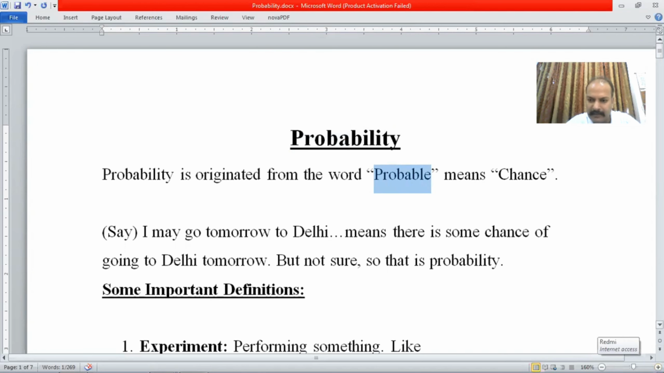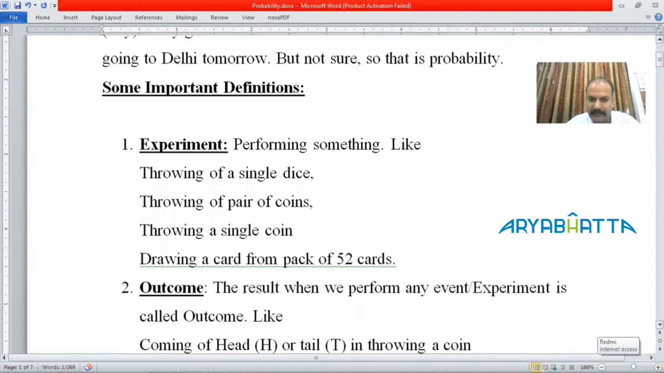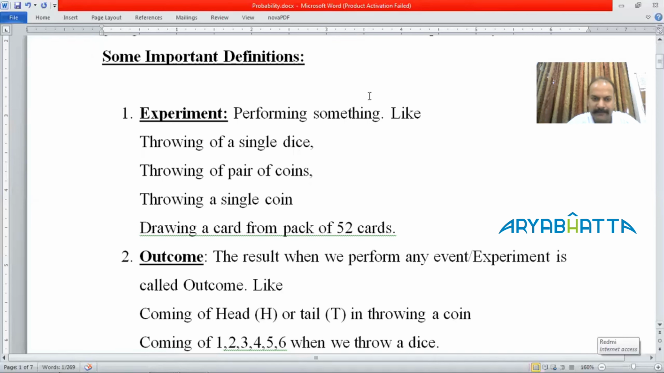Before starting probability, let's go through some definitions which are useful here. First of all, what is an experiment? Experiment means whenever you perform something, like throwing a single dice, a pair of dice, three dice, a coin, or two coins, drawing a card from a pack of cards, or drawing a ball from a box comprising different colored balls. All these are experiments. And whatever result turns out is called the outcome.